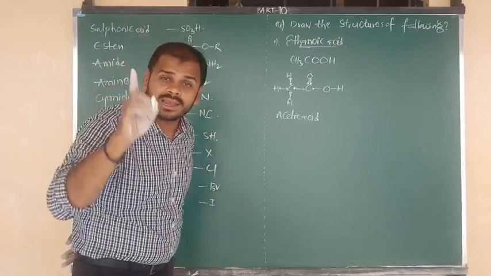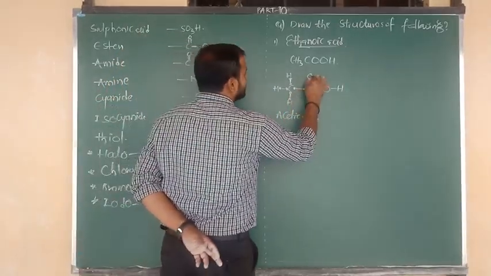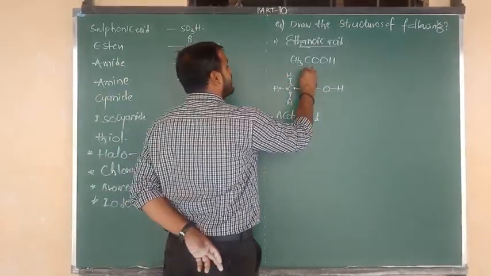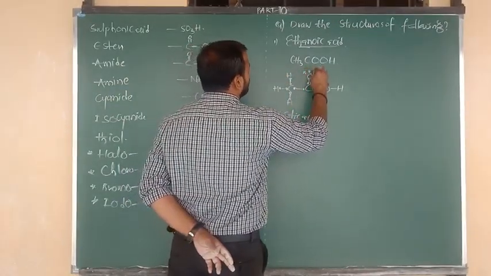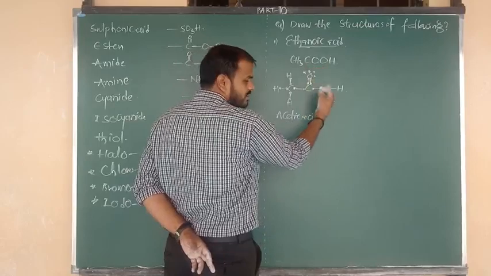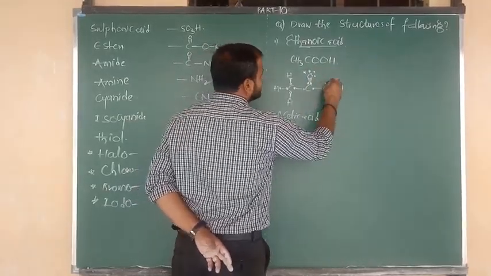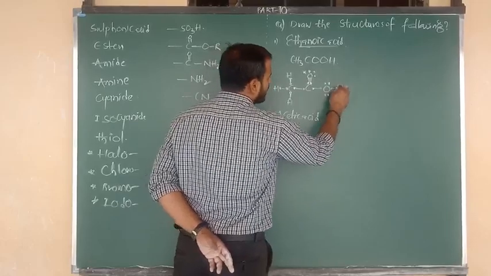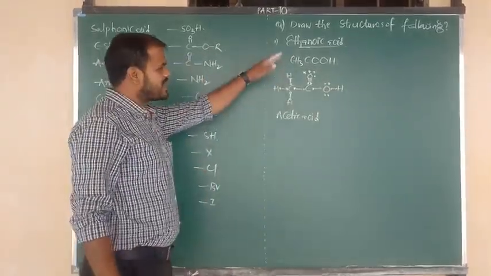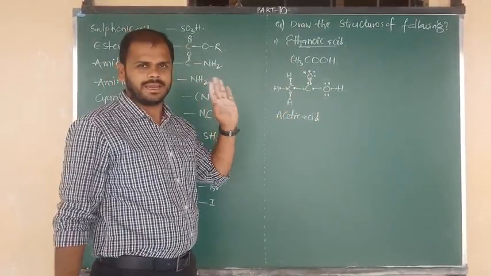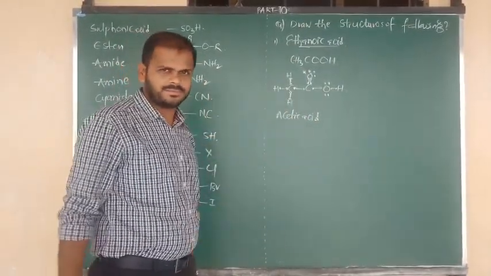Oxygen contains 6 valence electrons. This is 1 and this is 2; 2 electrons are given for the bond, and the remaining 4 electrons are shown: 1, 2, 3, 4, 5, 6. Again oxygen contains 6, but here it shares 2 electrons, and the remaining are 4 electrons. Hydrogen contains only 1. So these are the structures of ethanoic acid, also called acetic acid. Try to remember both the names.